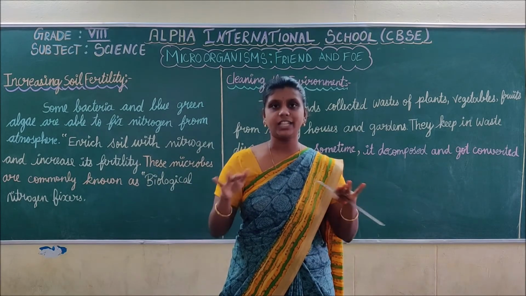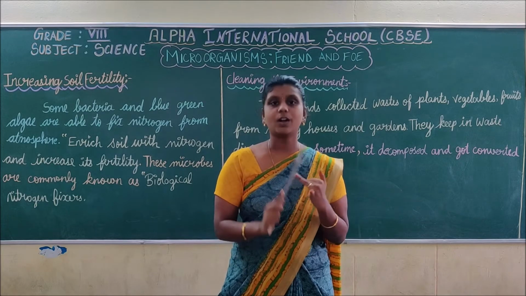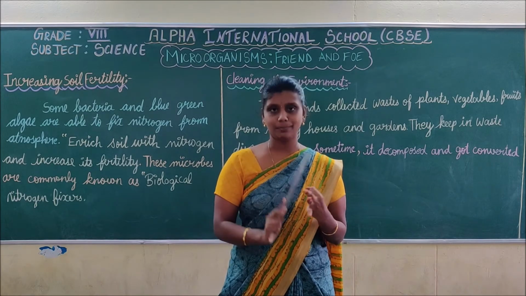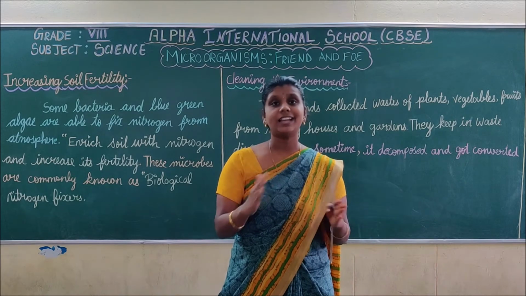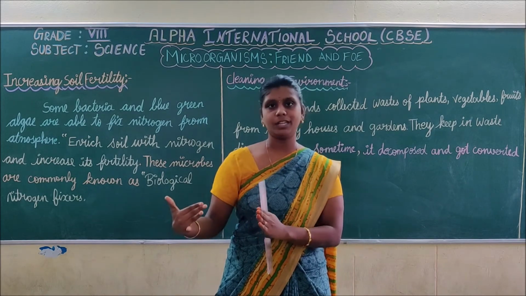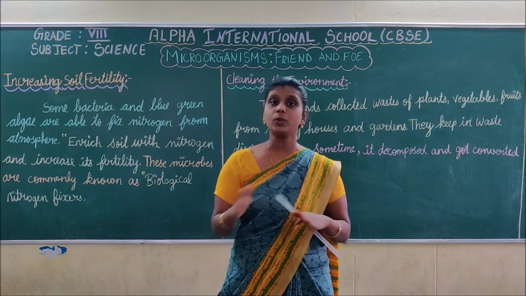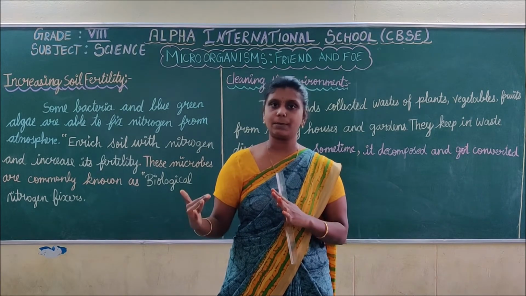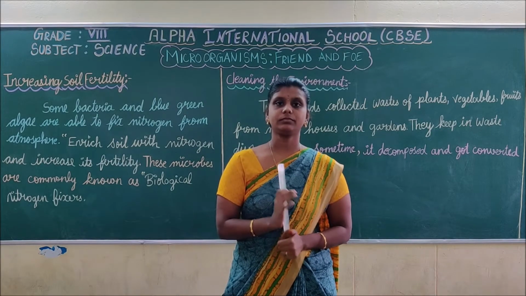Finally, what they are trying to conclude in this activity is that only the waste of vegetables, fruits and plants will get converted to manure, whereas there is no change in pot B. The polythene covers and plastic bags won't be decomposed. Okay, do you understand the activity 2.5?